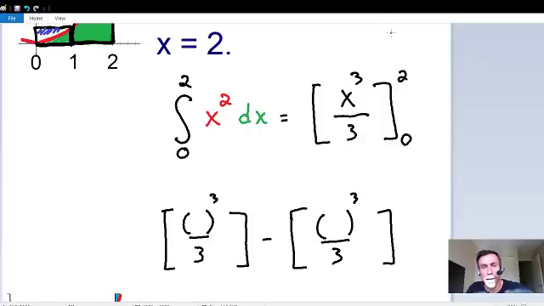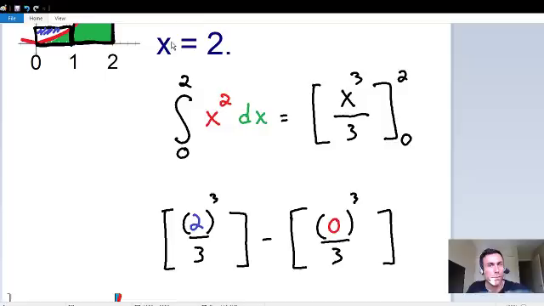In our first bracket, I'm going to put our upper bound of 2 everywhere there was supposed to be an x. And in our second bracket, I'm going to put our lower bound of 0 where there was supposed to be an x. And at this point, it is just simple arithmetic.